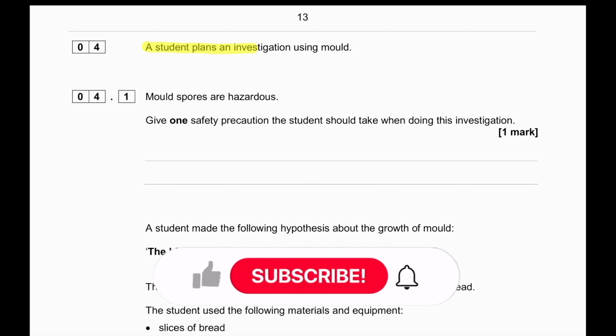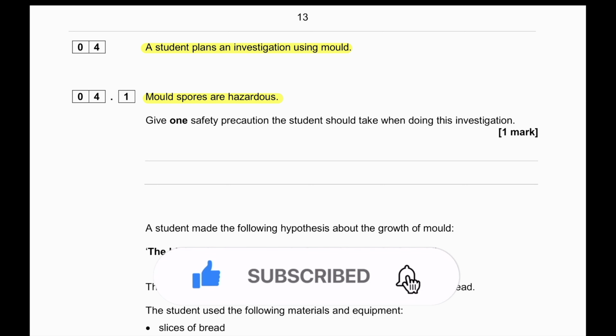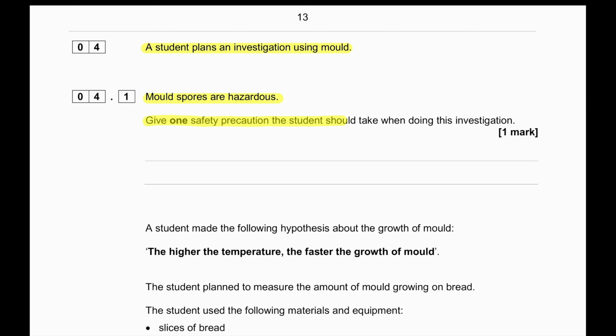A student plans an investigation using mold. Mold spores are hazardous. Give one safety precaution the student should take when using this investigation. Because mold spores can fly, it's very important. They can mix in the air and get into our breathing system and be inhaled. So wear a mask.